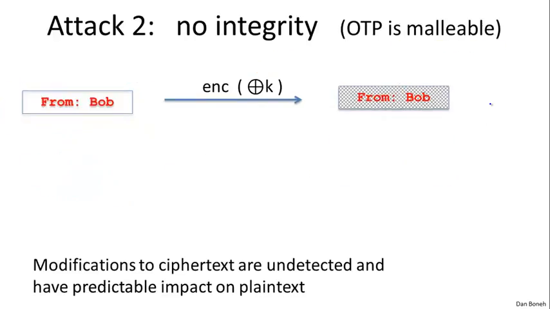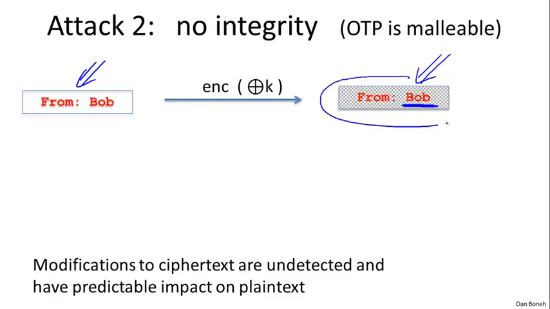So to see where this can be dangerous, let's look at a particular example. Suppose the user sends an email that starts with the words "from Bob." And the attacker gets to intercept the corresponding ciphertext. He doesn't know what the plaintext is, but for the sake of argument, let's pretend that he actually knows that this message is from Bob. He wants to modify the ciphertext so that the plaintext would now look like it came from somebody else. Say he wants to make it look like this message actually came from Eve.